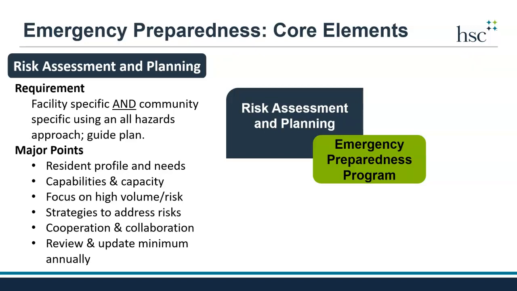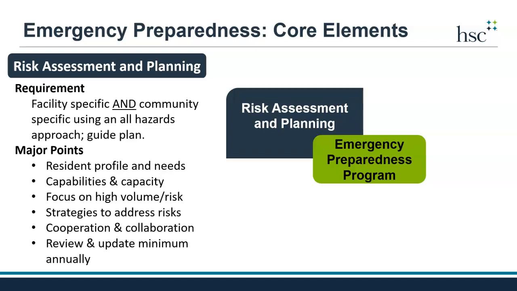Again, the assessment must also focus on community risks and have an all-hazards approach. This means that the nursing home needs to consider risks in the general community that can affect the nursing home, such as increased COVID-19 in the community. An all-hazards approach means that a nursing home needs to be broad in their approach, and the risk assessment should not focus on one specific type of emergency, but instead how to respond broadly to emergencies specific to their geographic location. The risk assessment is used to inform an overall emergency plan.